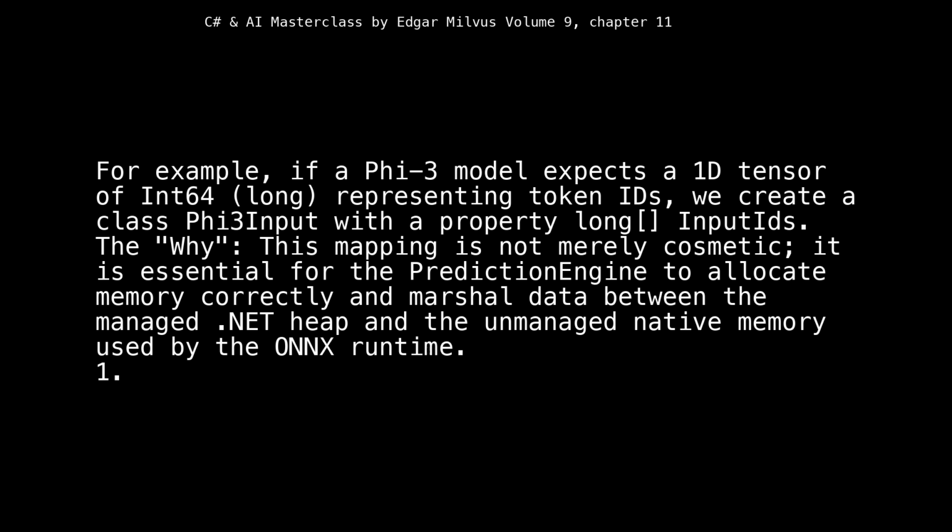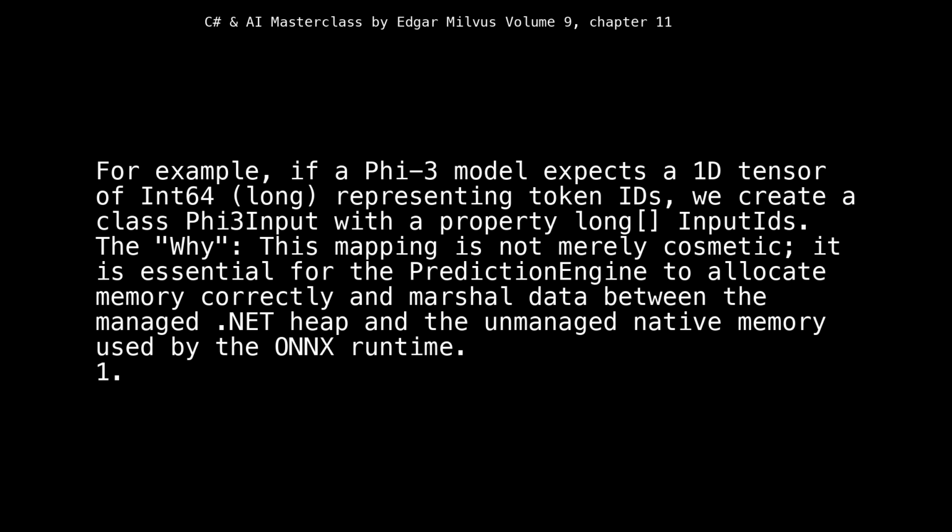For example, if a Phi-3 model expects a 1D tensor of int64 (long), representing token IDs, we create a class Phi3Input with a property long[] InputIds. This mapping is not merely cosmetic; it is essential for the prediction engine to allocate memory correctly and marshal data between the managed .NET heap and the unmanaged native memory used by the ONNX runtime.